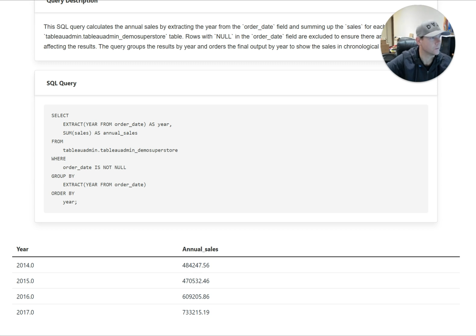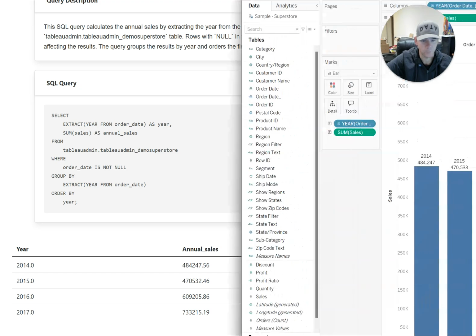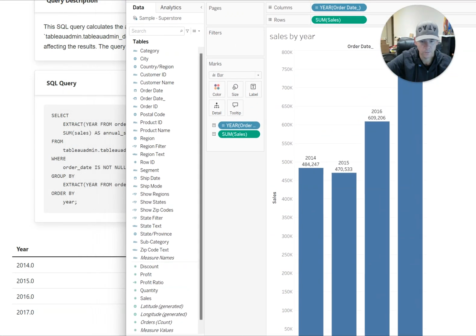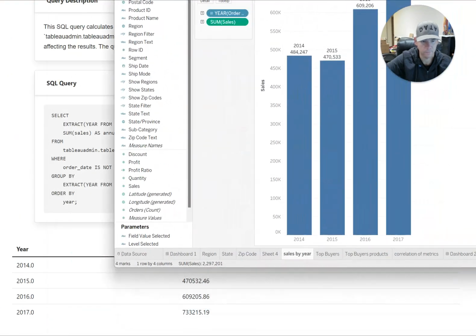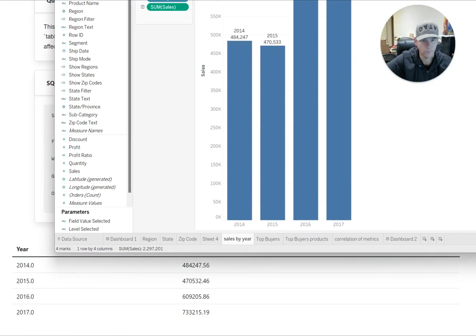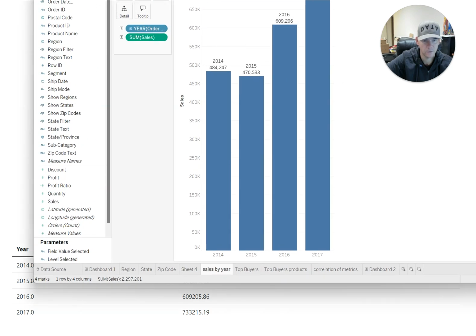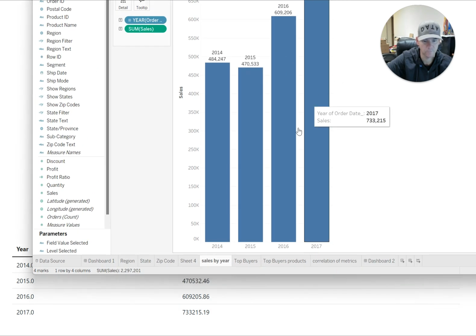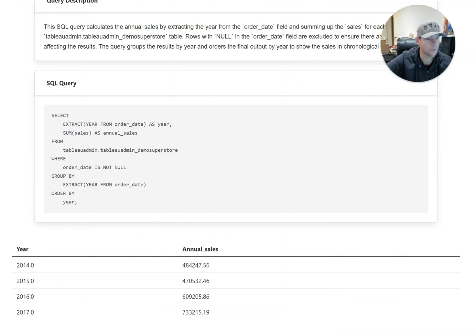And I actually put this in Tableau just to kind of confirm that this was querying correctly. So I'll pull that over. Doesn't look like I can get them together very well, but you can see 2014, 484,247, 2015, 470,532, and 2016 is 609,206. So we're looking good there. Let's try another question here.